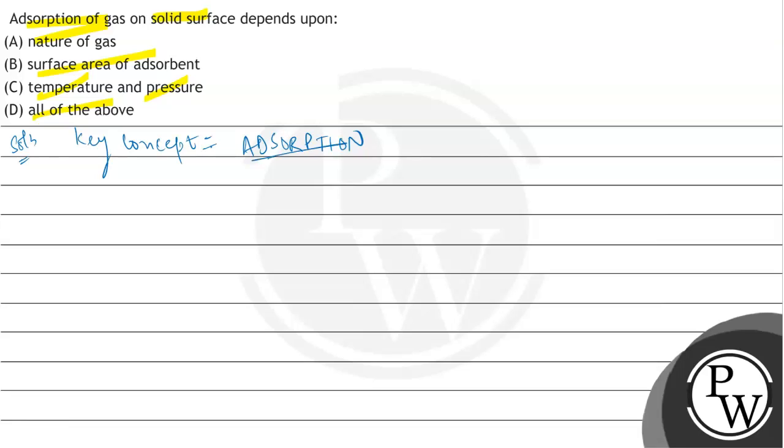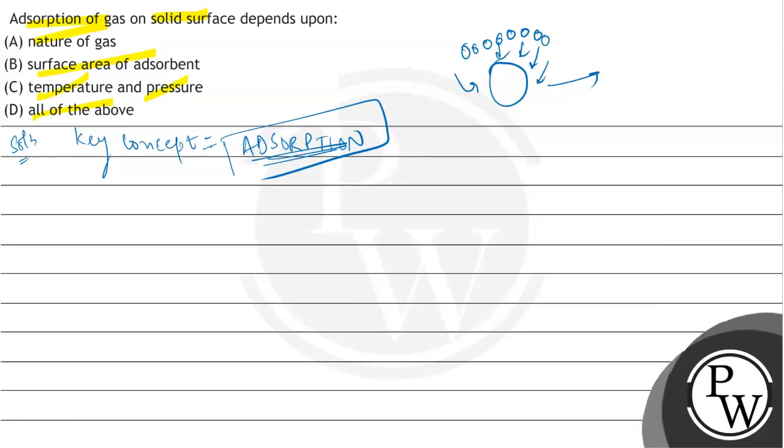First of all, let's summarize quickly what adsorption is. Suppose these are your gas molecules which are randomly roaming around this solid surface. When these gas molecules get deposited on the surface of this solid and form an adsorbed complex looking like this, it is called adsorption. We are not talking about them getting into the bulk, because if they enter the bulk, it will be absorption. Now, in this case, the gas molecules getting adsorbed are called adsorbate, and the solid surface is called adsorbent.